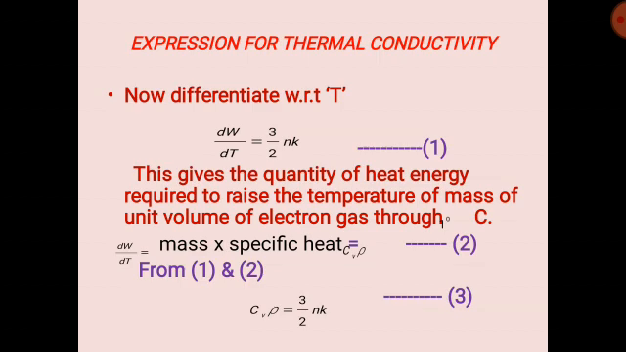From 1 and 2 we can compare. On the left hand side it is dW by dT only. On the right hand side it is 3 by 2 nk in one, and Cv rho in the other. So Cv rho is equal to 3 by 2 nk. Take this as equation number 3.